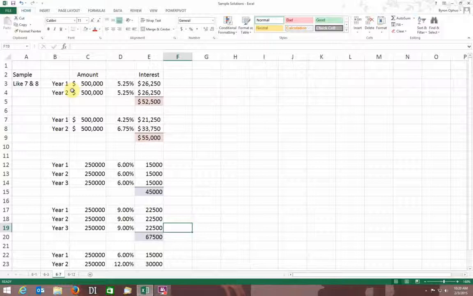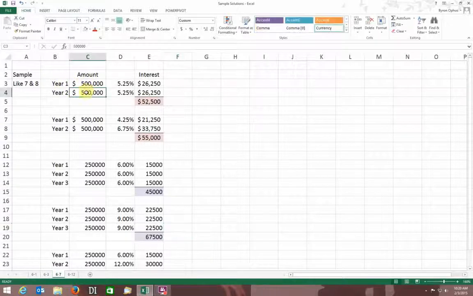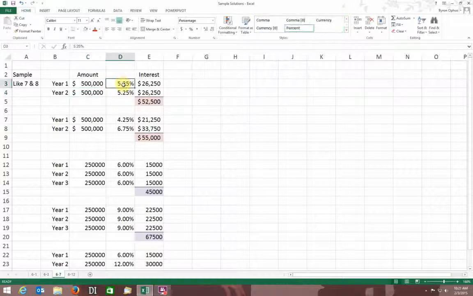Again, your numbers are going to change, but I just did 500,000, and for you the amount's the same each year. It's just 850 instead of 500,000. I used more realistic interest rates based on today's interest rate scenario. I said if I was going to finance that $500,000 for 2 years, I would probably be able to get a locked-in rate of 5.25%.